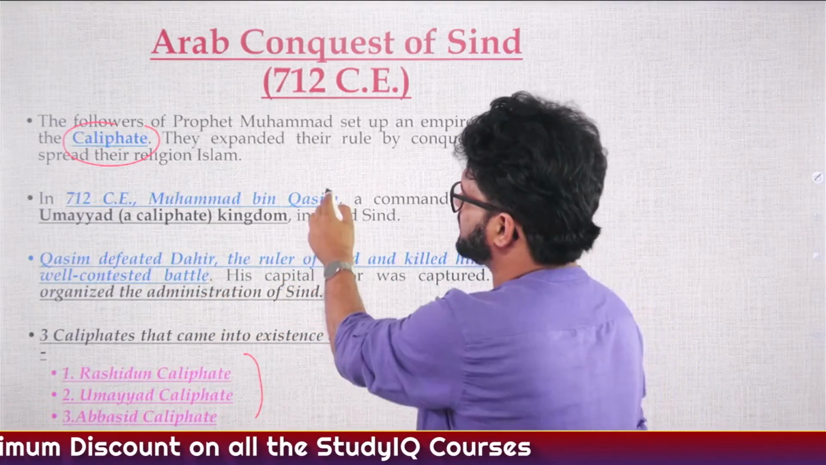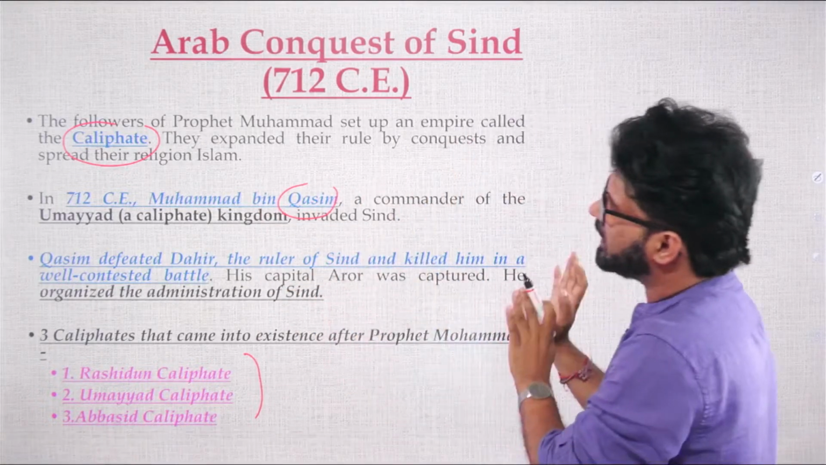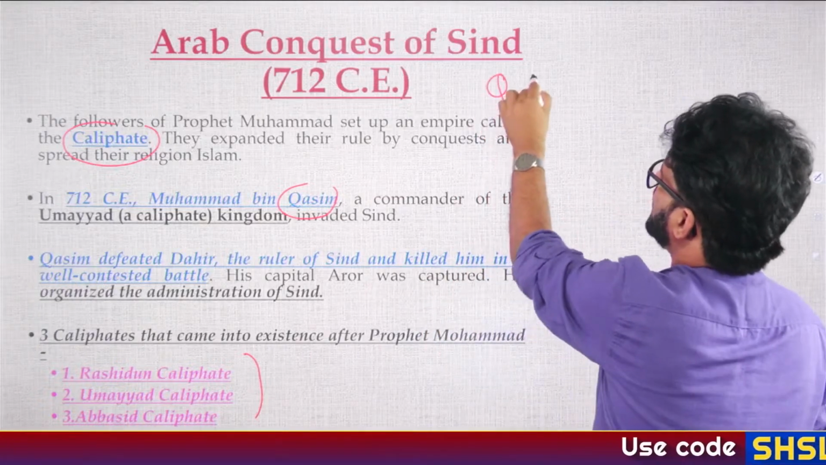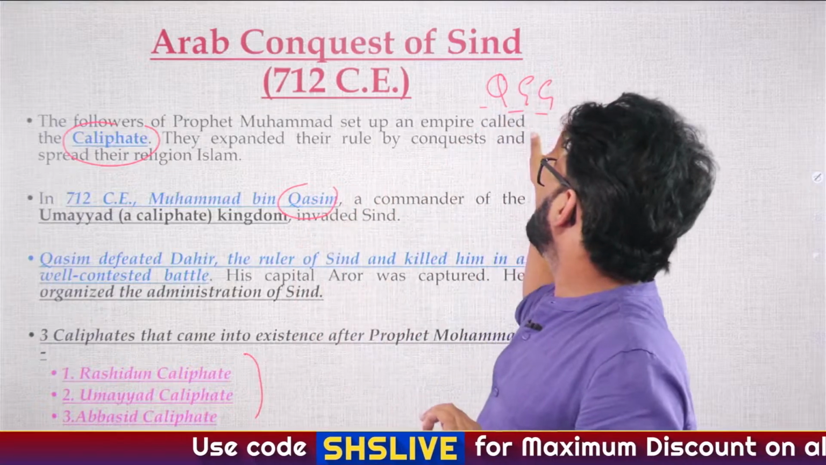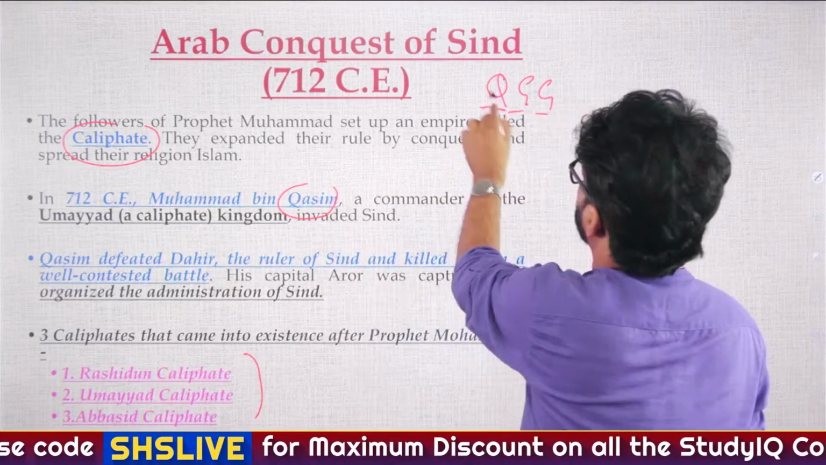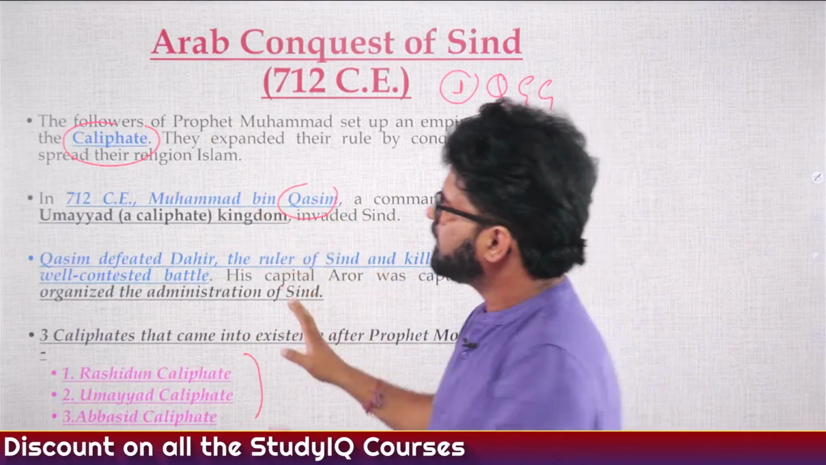So Muhammad bin Qasim, like these are the Arab invaders. We'll talk about them in detail later on. Here we are just getting a brief understanding. We have seen that the mnemonic for Arab invaders is QGG: Qasim, Ghazni and Ghori. Here we are talking about the first major Arab invader, that is Muhammad bin Qasim. He belonged to a caliphate known as Umayyad.